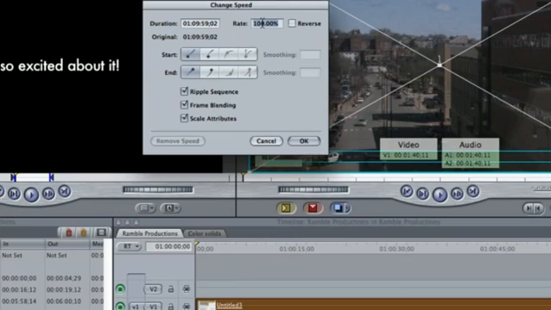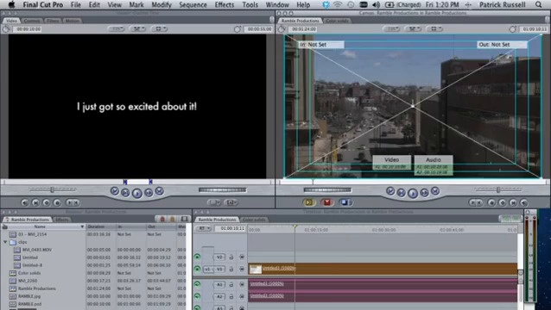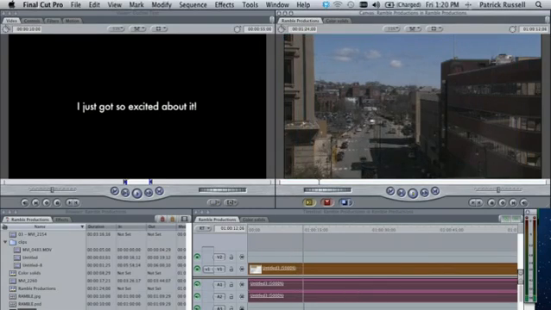For time lapses right around an hour, you're probably going to want to go right around 2,500%. For this 2-hour time lapse, I'm just going to go to 5,000% and hit OK. And now it's going to be going at 5,000%. And now your time lapse is working.